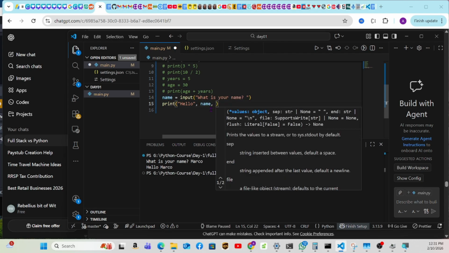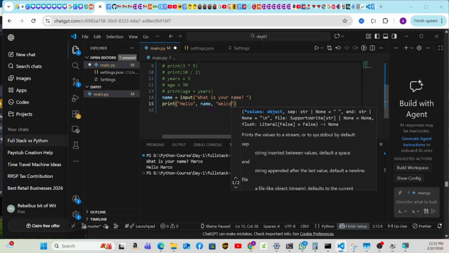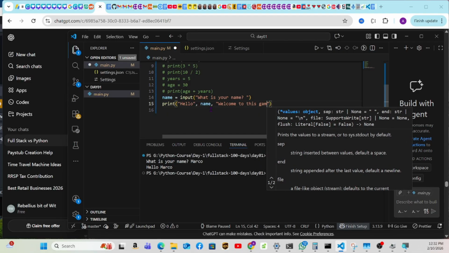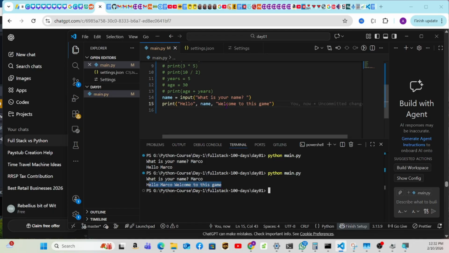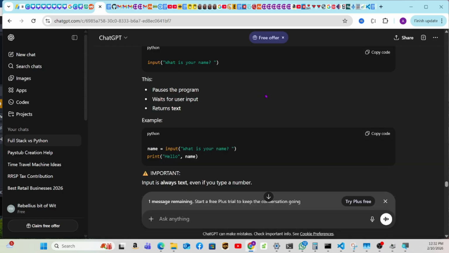Now that you know concatenation, you can do something like this. Welcome to this game, if you are building a game. So now let's run this. What is your name? Marco. And now hello Marco, welcome to this game. So this part was not coded, this is the variable, and this is in quotes. So now you get the result here. Hello Marco, welcome to this game. Perfect. So we learned something great here.